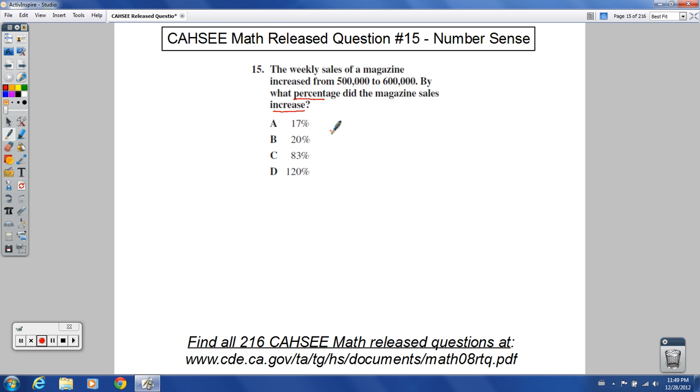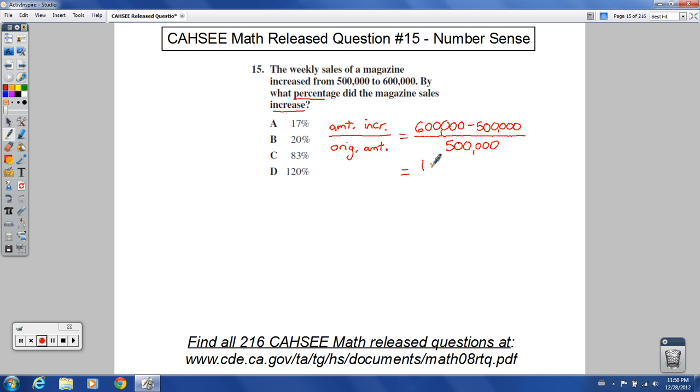So the percent increase or decrease is always the amount increased or decreased over the original amount. So in this case it's going to be the amount increased over the original amount. If you want to go back and review the more in-depth explanation of that, go to video number 14 or release question number 14. But what's the amount increased? It's going from 600,000, that's what it is this week, from 500,000 last week. And so you've got that over the original amount, last week's amount, in other words, would have been 500,000.